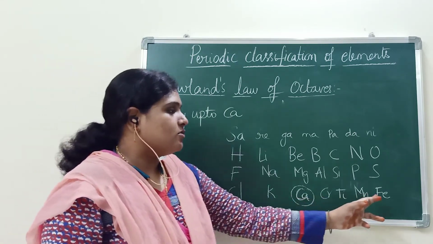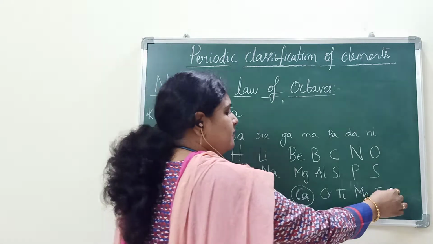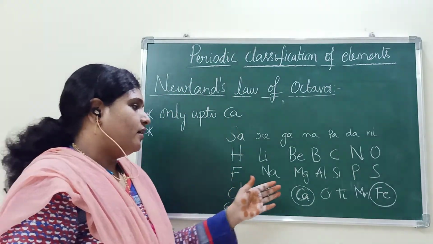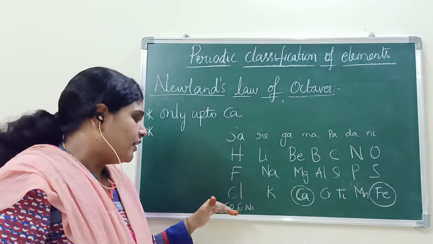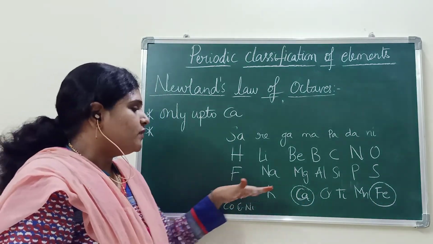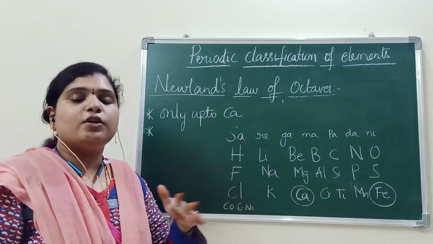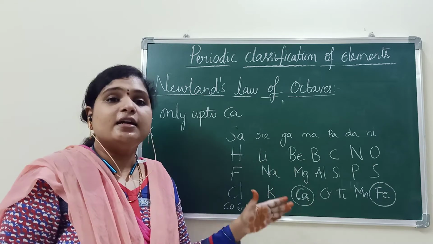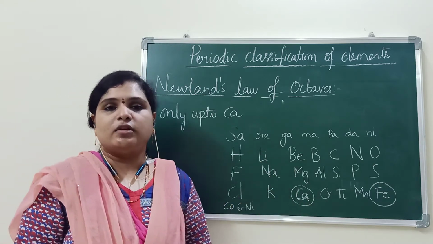And here also see the arrangement of iron. He arranged iron far away from cobalt and nickel, which exhibit properties similar to one another. These are the drawbacks of Newlands' octaves.